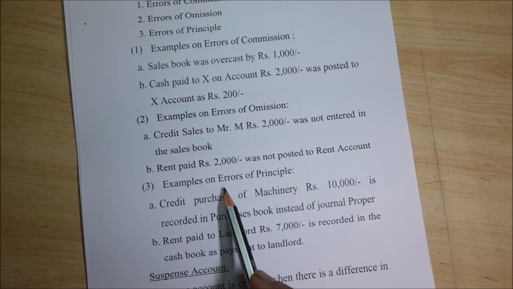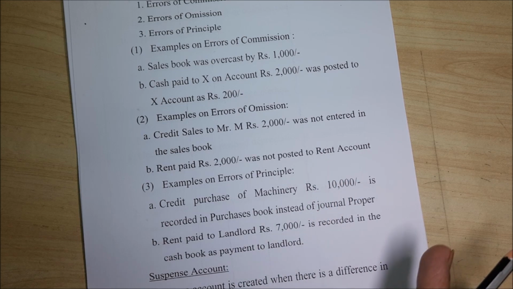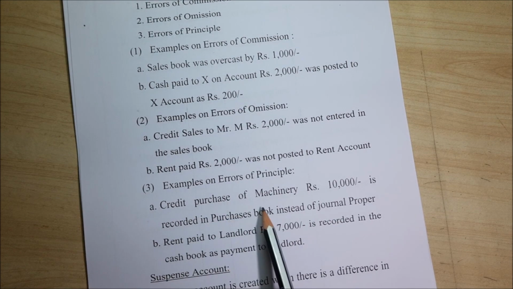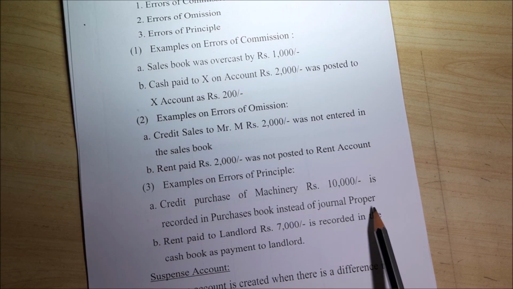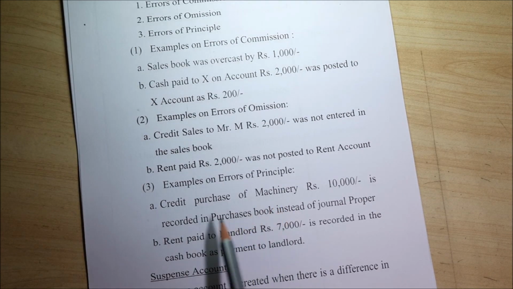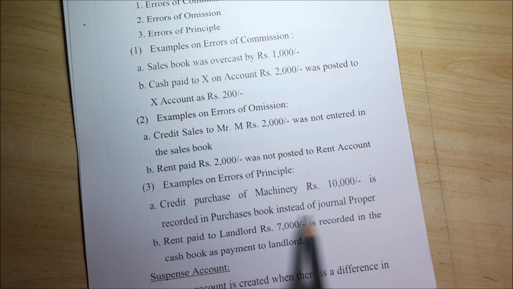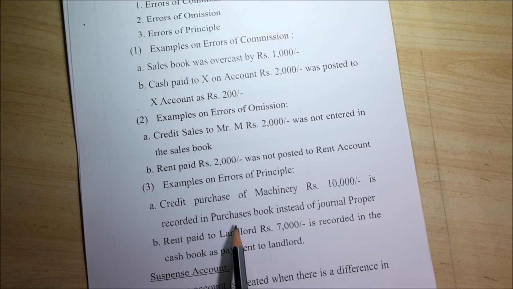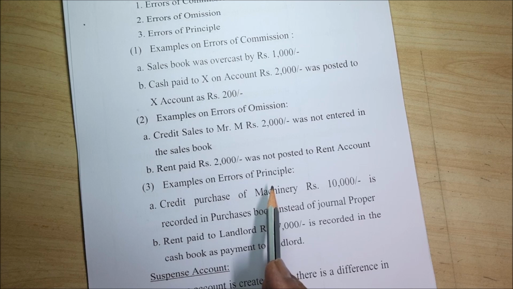Next, examples on errors of principle. Errors of principle means you are going wrong with your principle. You are supposed to follow rules and regulations. In that, credit purchase of machinery for rupees 10,000 is recorded in the purchase book instead of the journal proper. Actually, you have purchased machinery, you have not purchased goods. You are supposed to write it in the journal proper. You are not supposed to write in the purchases book. That is the concept, right? Then that is called errors of principle. That means instead of one book, you have written in the other book.